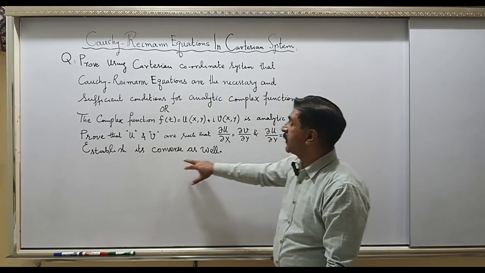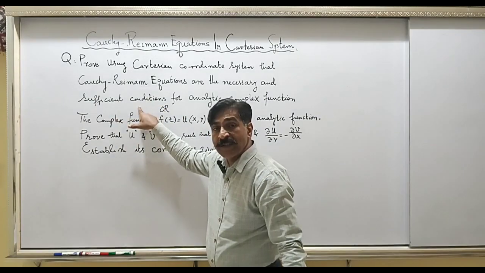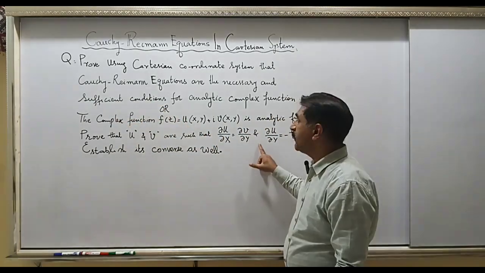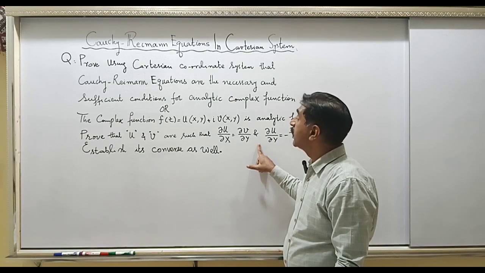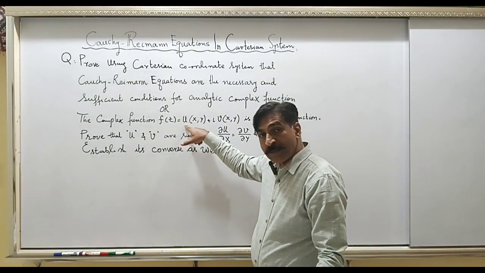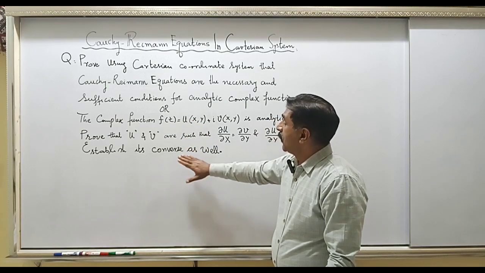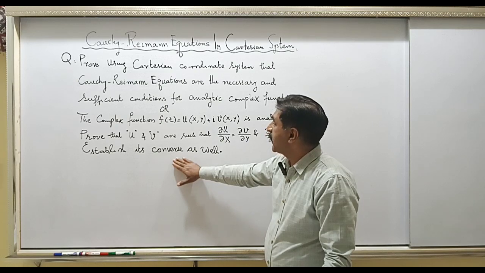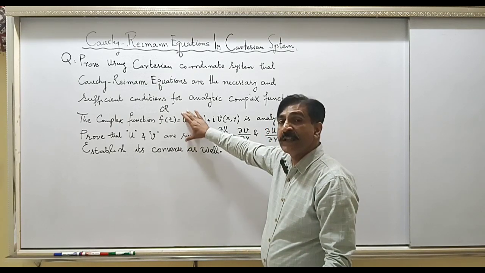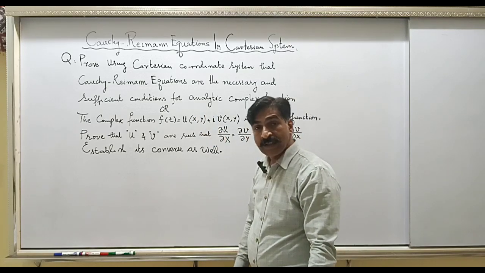This is what is meant by the word sufficient condition. Sufficient condition means if the Cauchy-Riemann conditions are satisfied, then the function will be differentiable, meaning the function will be analytic. These first two lines mean necessary conditions. Let's prove these conditions.